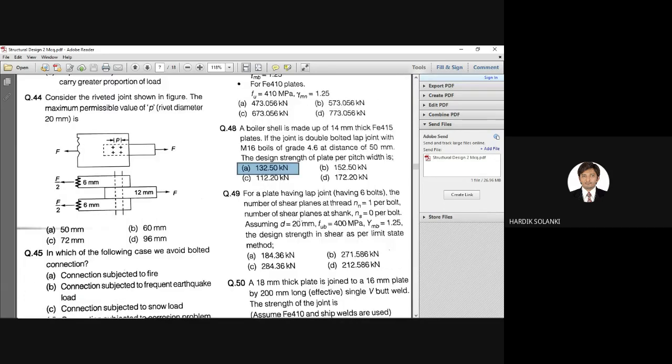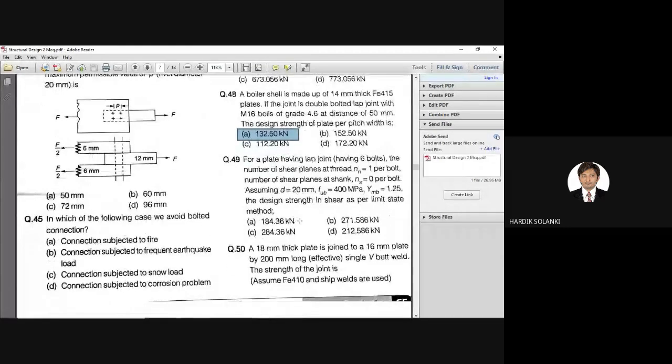Next, question number 49. Again, it is a calculative question. 49, the correct answer is B, 271.586. I hope all of you are okay with this, or do you want an explanation for these questions? Should I explain these calculative questions? Yes or no?